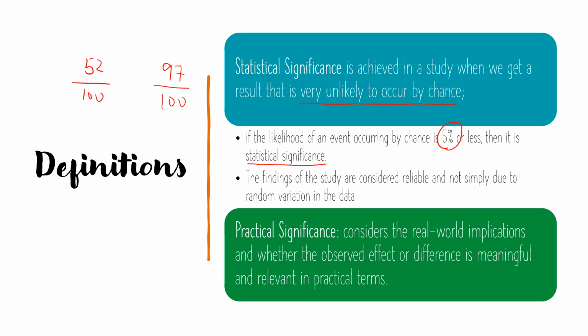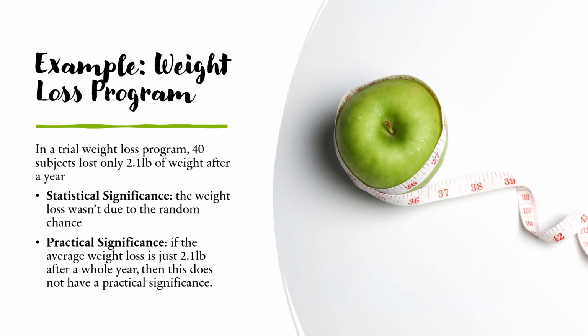And then for the practical significance, we want to consider if it has a real world implication. In other words, we want to figure out whether the results actually matter in the real world using common sense and context. So imagine a weight loss program. Let's say it produces statistically significant results, meaning the weight loss wasn't just some random chance.